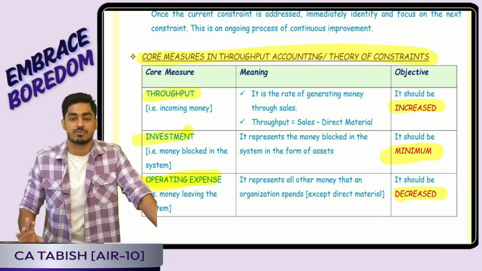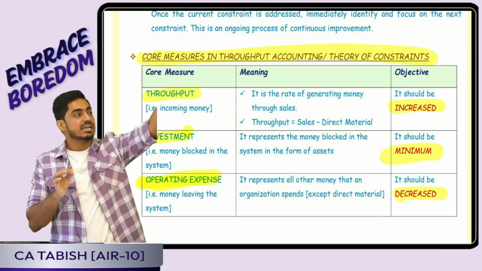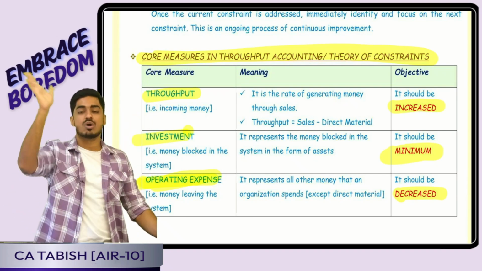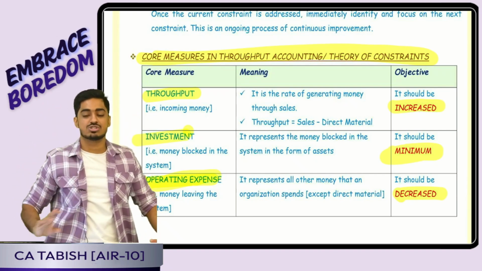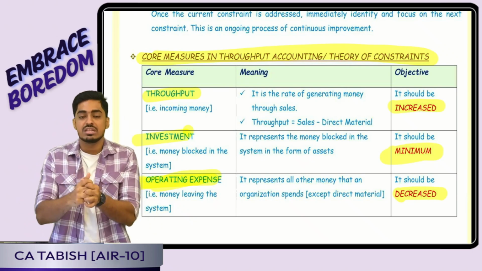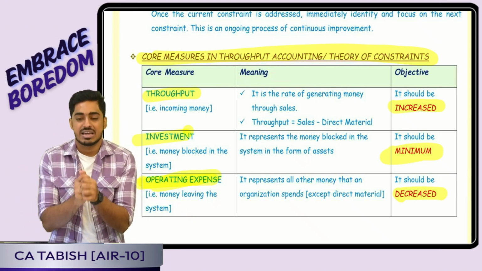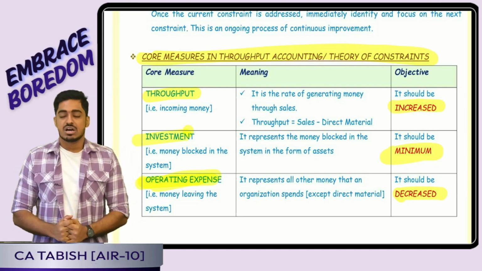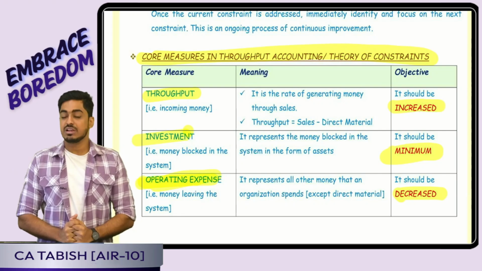Then we have told the core measures in throughput accounting. How do we measure the performance? 3 things are there. One is the incoming money, which is the throughput. Ideally, it should be increased. One is the outgoing money, money which is leaving the system, which is operating expense. Ideally, it should be decreased. One more is the money which is blocked in the system, which is my investment. Ideally, it should be minimum. Yes or no, everyone? This is all about this unit. A small, sweet, simple scoring unit.